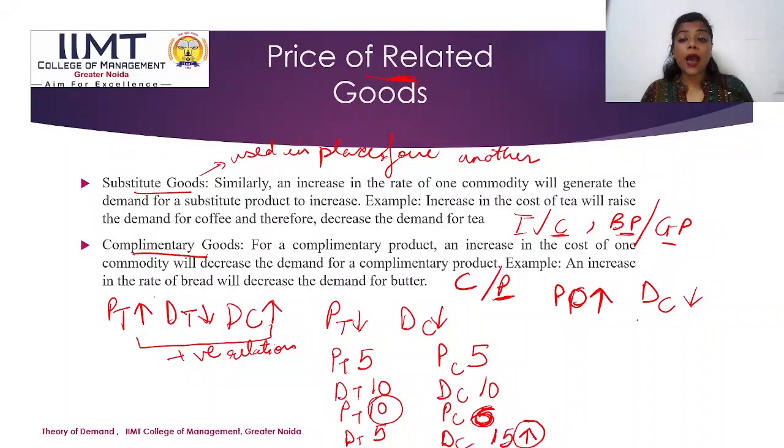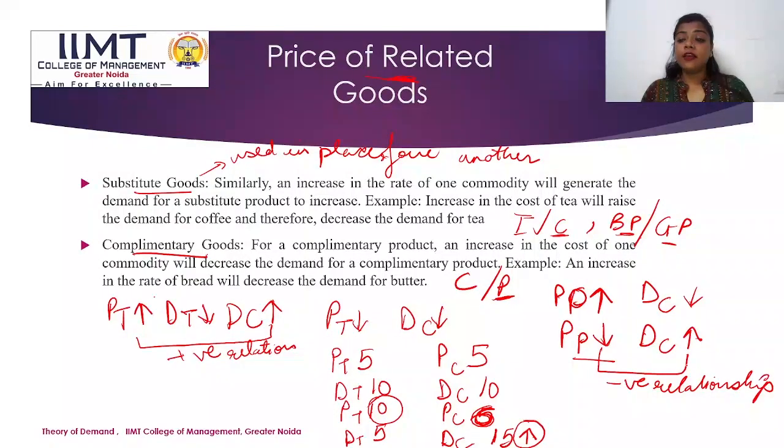People will buy electric cars or they will not buy cars. If the price of petrol decreases, the demand for cars will automatically increase, as people will not purchase diesel or electric cars. So from here we can say that in complementary goods there is a negative relationship.